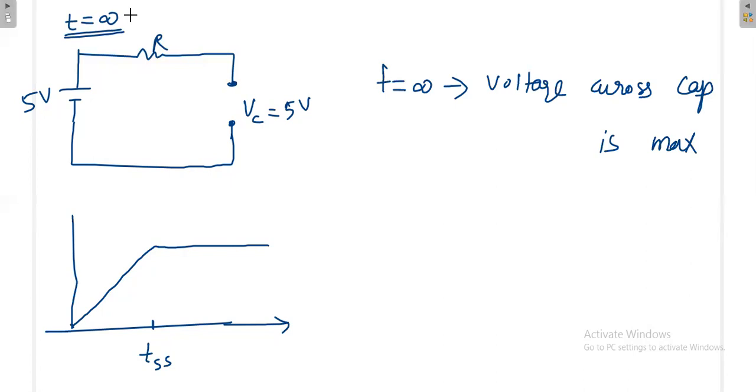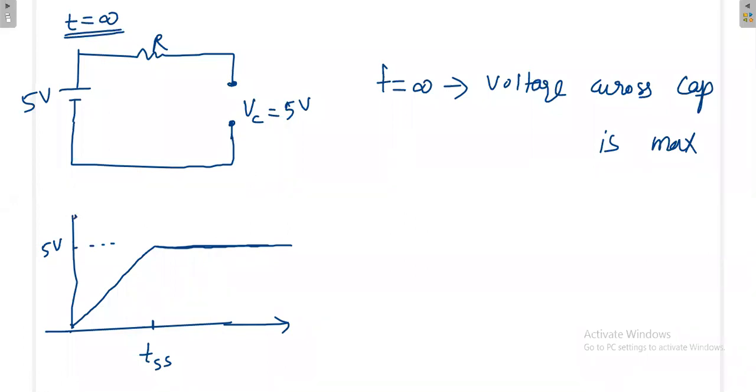But it doesn't mean that steady state is achievable only at t equal to infinity. It can be achieved well before infinity, after a definite amount of time from the switching. Steady state means you are attaining your maximum voltage. After that, this voltage remains constant, because the circuit is open and current cannot flow. You cannot get more than 5 volt, because your source voltage is 5 volt only. You can get a maximum of 5 volt across the capacitor.